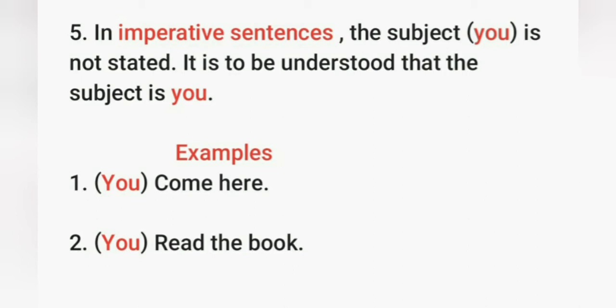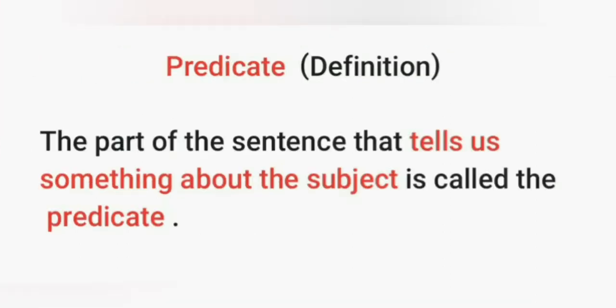First imperative sentence, come here. In this sentence it is understood the subject is you. And in the next example, read the book. This sentence is also an imperative sentence, and it is also understood that the subject is you. So in all imperative sentences the subject is not stated. It is to be understood that the subject is you in these kinds of sentences. Next part of the sentence is predicate.